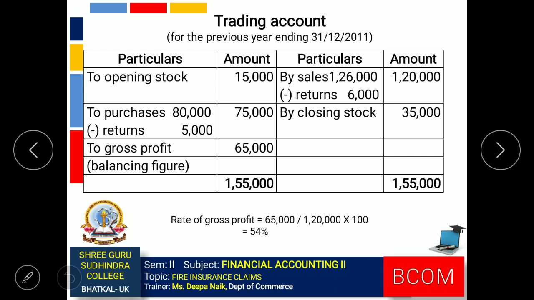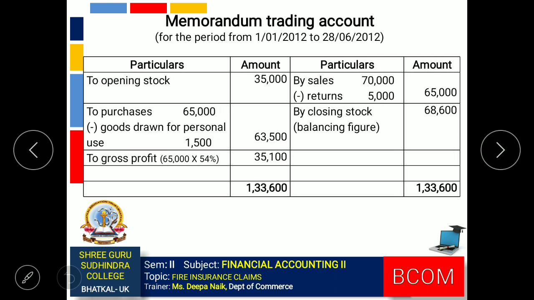Using this gross profit amount, we can now find the rate of gross profit. 65,000 divided by 1,20,000 into 100, we get 54%. So the previous year's gross profit rate is 54%. Now we can prepare the memorandum trading account for the period from 1st January 2012 to 28 June 2012.